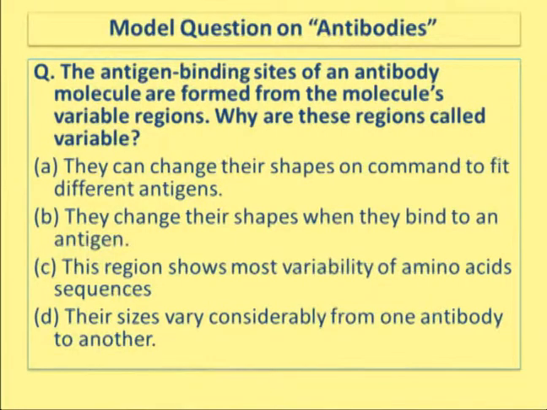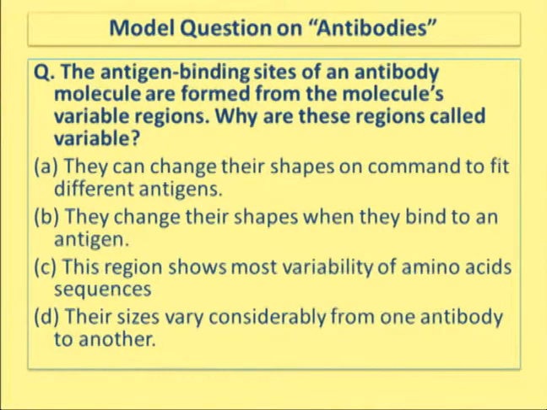Monoclonal antibodies were first produced by a technique called hybridoma technology, and that technology results in the production of monoclonal antibodies. Now there is a question: the antigen binding sites of an antibody molecule are formed from the molecule's variable region. Why are these regions called variable regions?